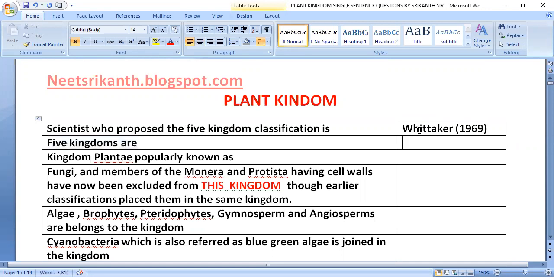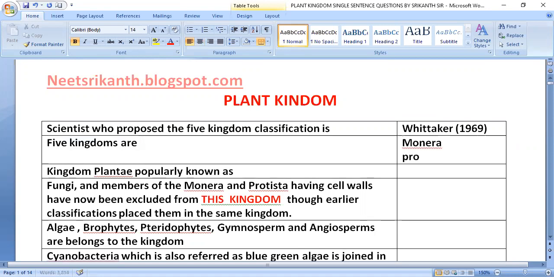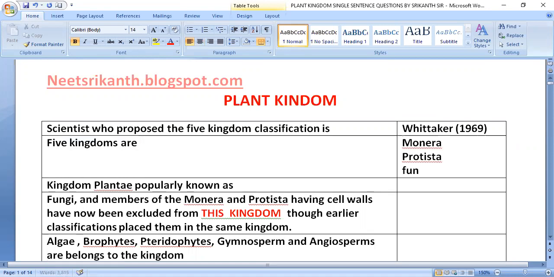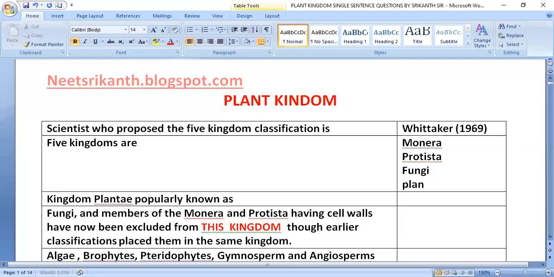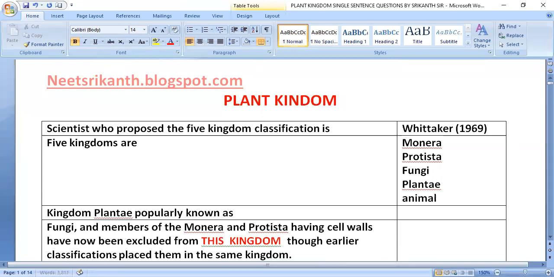The five kingdoms are Monera, Protista, Fungi, Plantae, Animalia. Kingdom Plantae, popularly known as plant kingdom.